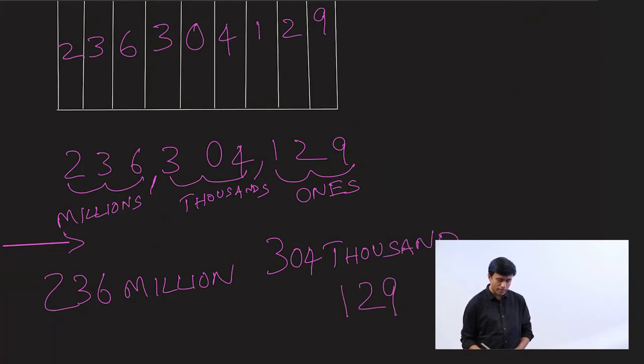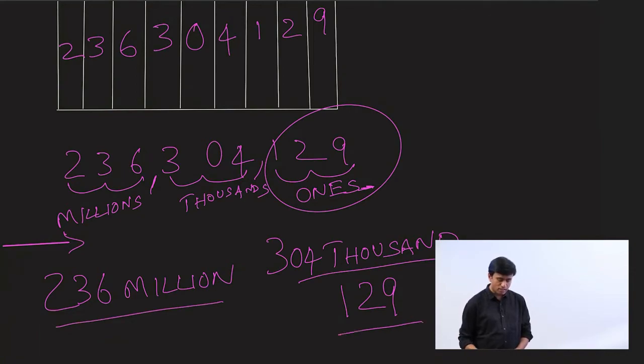236,304,129. Remember, when you read the last period, you don't say the name of the period. You just read the number 129. So the population of Uttar Pradesh according to the international system is 236,304,129. Let's write a number in its expanded form.